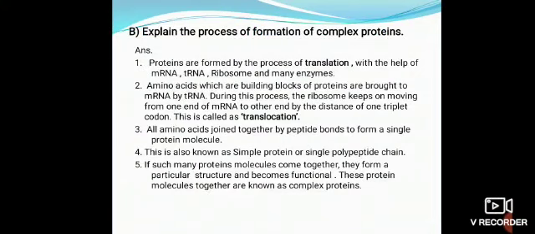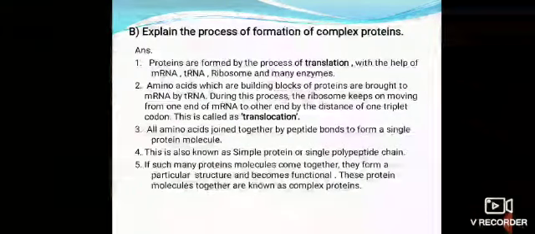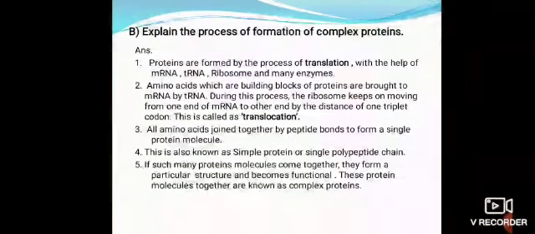Next, explain the process of formation of complex protein. Answer. First point, proteins are formed by process of translation with the help of mRNA, tRNA, ribosome and many enzymes. Second point, amino acids which are building blocks of protein are brought to mRNA by tRNA. During this process, the ribosome keeps on moving from one end of mRNA to other end by the distance of one triplet codon. This is called as translocation.